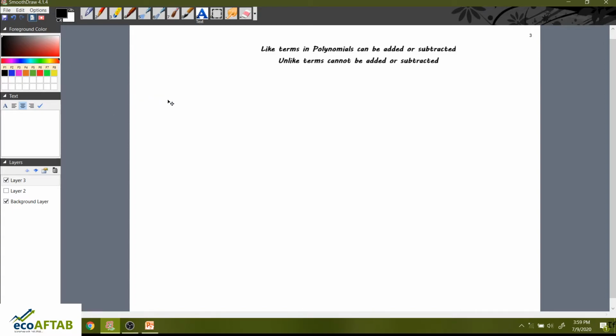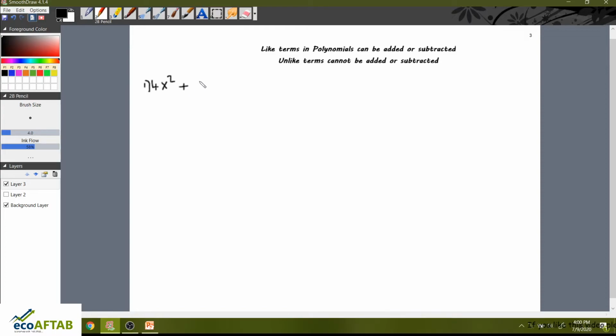If we have an example such as 4x square plus 9x square, can you solve this?